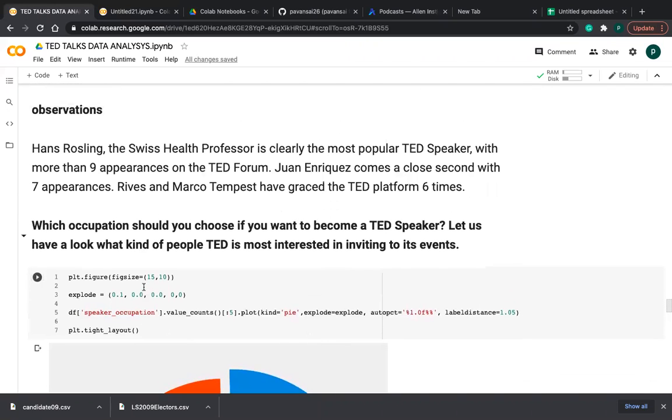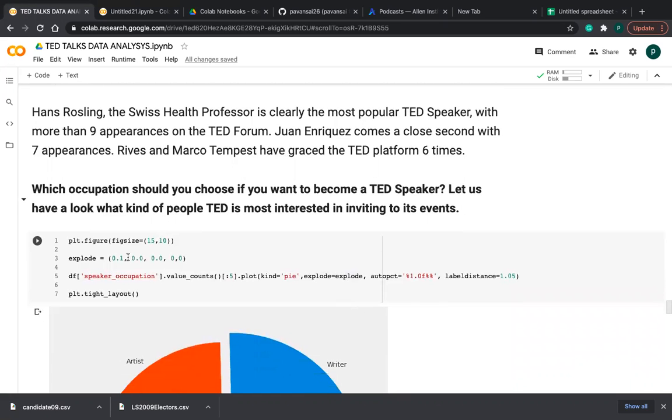So first we want to know the syntax to draw the pie plot. Which feature do you want to draw the pie plot for? df speaker occupation dot value_counts. I need only 5, friends, and plot kind equal to pie and explode equal to explode. I gave 4 now, friends.